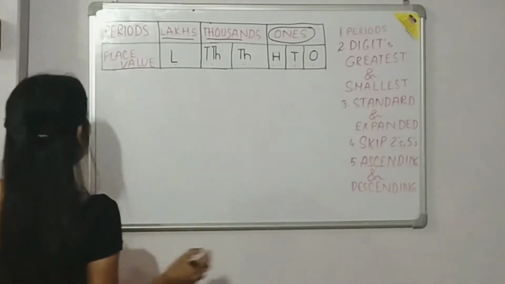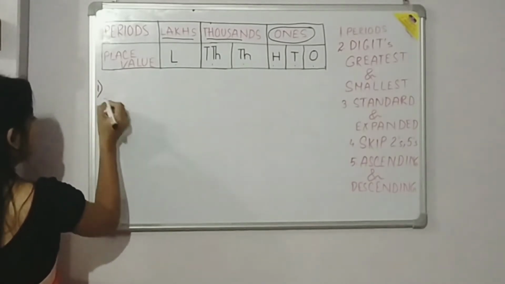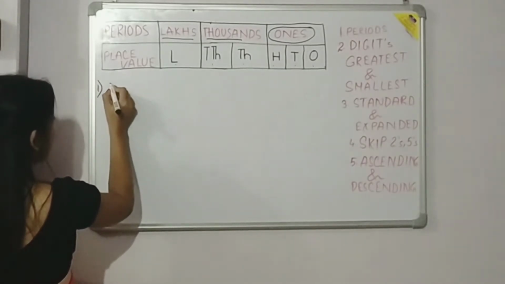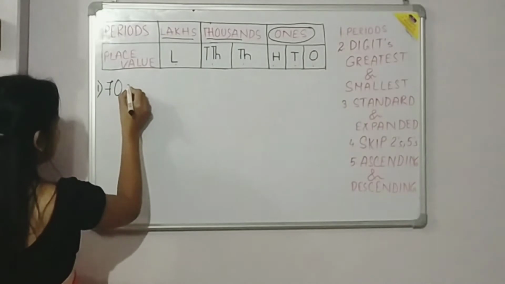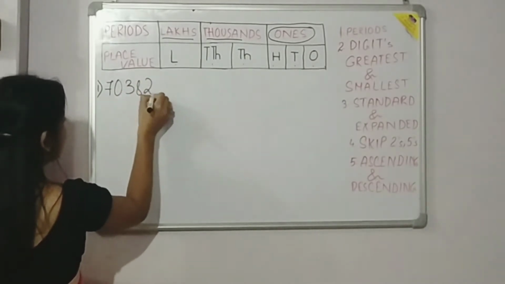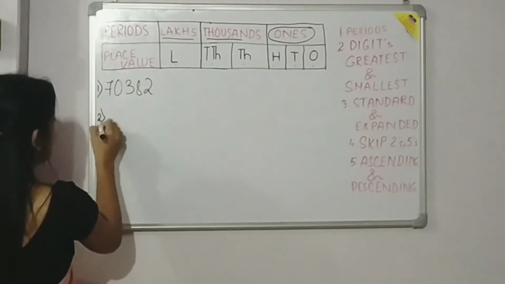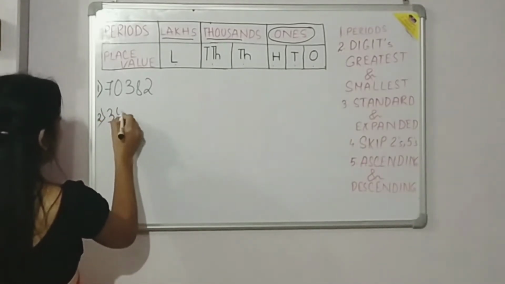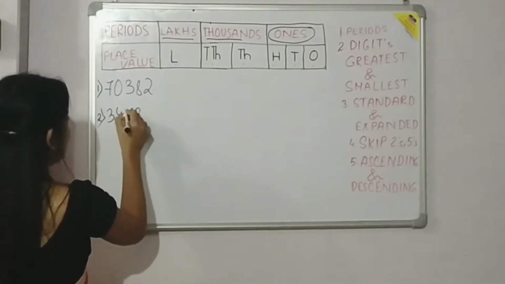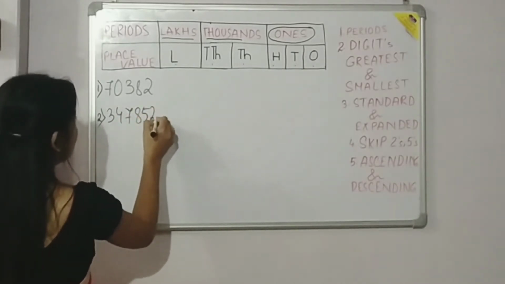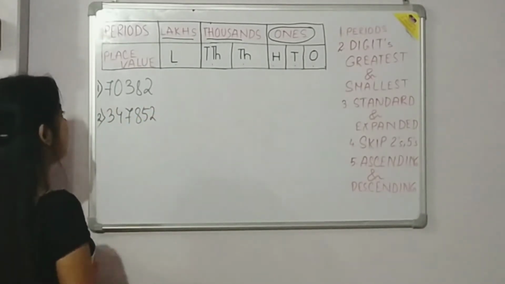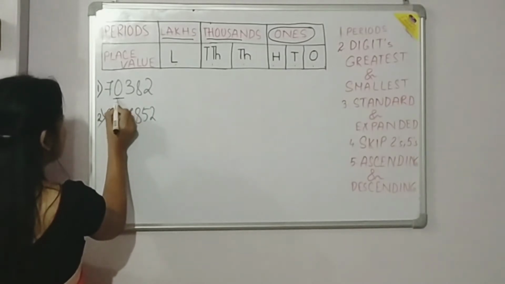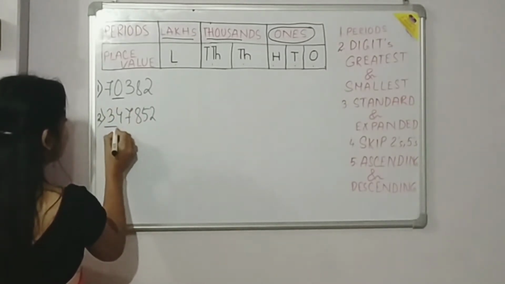digits. So if anybody gave you a number 70382 and another number, let us say 34785. So these are the two numbers, and let me give one underline.